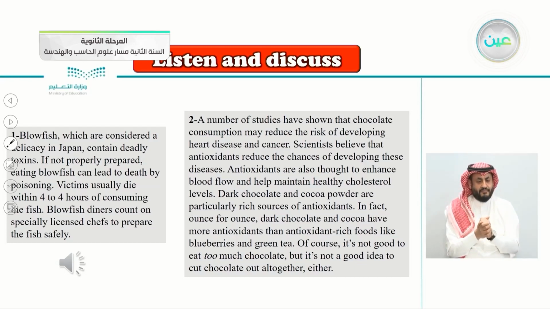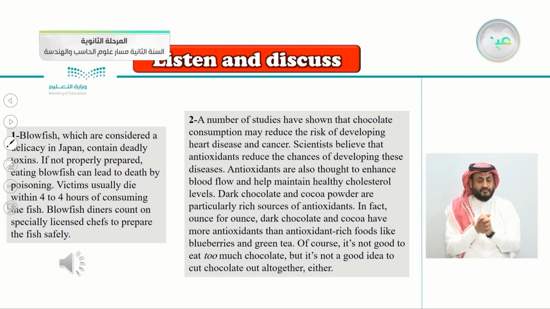2. A number of studies have shown that chocolate consumption may reduce the risk of developing heart disease and cancer. Scientists believe that antioxidants reduce the chances of developing these diseases. Antioxidants are also thought to enhance blood flow and help maintain healthy cholesterol levels. Dark chocolate and cocoa powder are particularly rich sources of antioxidants. In fact, ounce for ounce, dark chocolate and cocoa have more antioxidants than antioxidant-rich foods like blueberries and green tea. Of course, it's not good to eat too much chocolate, but it's not a good idea to cut chocolate out altogether, either.